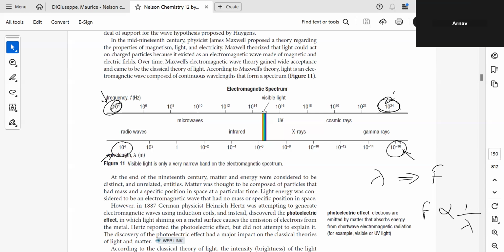Does that make sense? Yeah, that makes a lot of sense. Okay. So now remember that these are high frequency or lower wavelength. These are lower frequency or higher wavelength. Okay.